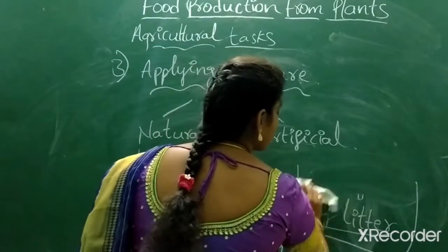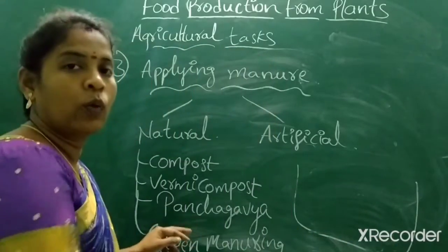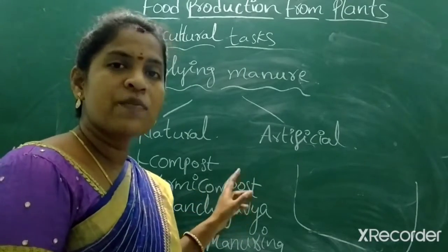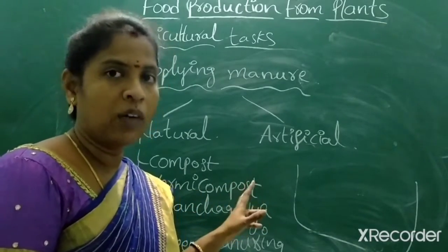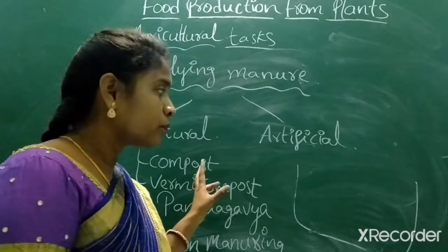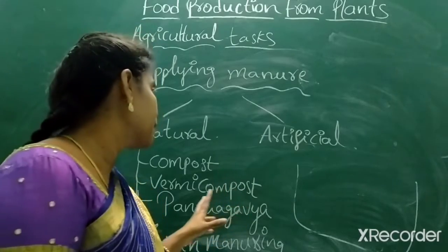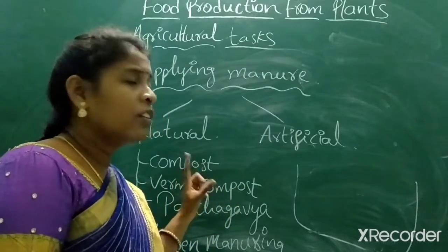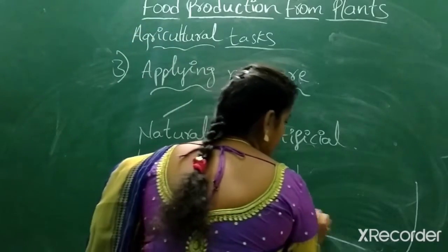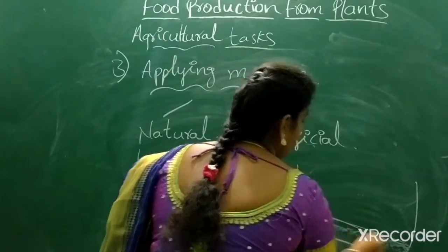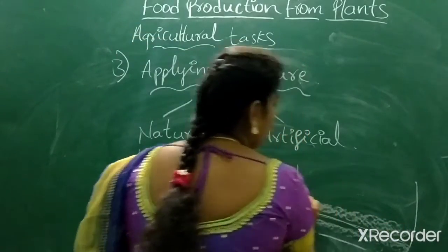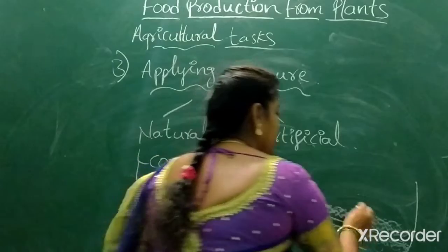In vermicomposting also they take a pit. Vermicompost is nothing but compost made by earthworms. That is called vermicompost. How is it made? A very simple method. Here, earlier we took only dung, right? Here, they take some amount of loose soil and fill it in the pit. After that, they put dung material on it.